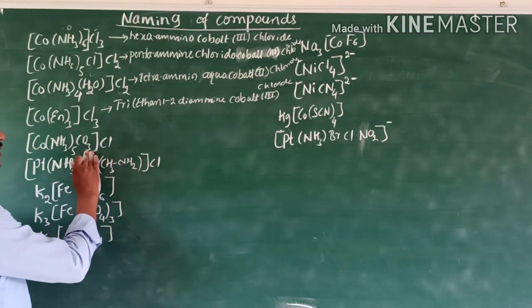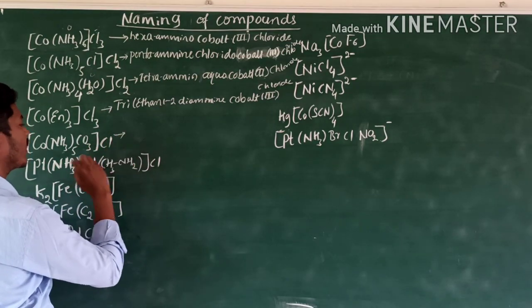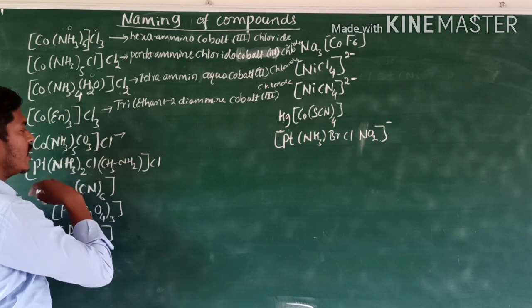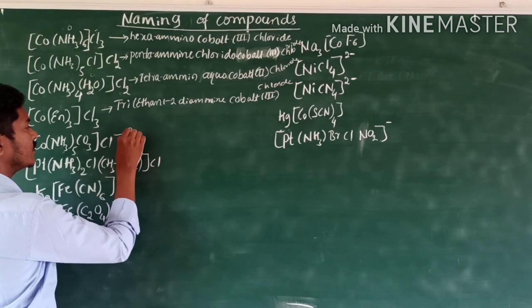Here, what happens? Two ligand types are there, more than one type of ligands. Here aqua and amines, alphabetically amines come first. How many amines are there?